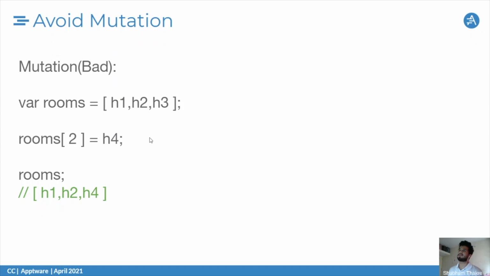Let's take a quick example over here. We have the rooms array containing h1, h2, and h3, and we try to change the room at the second position, that is h3, and assign it another room h4. So in the rooms array, I am getting h1, h2, and h4. This is kind of bad in functional programming, but we can cover it in code as well.